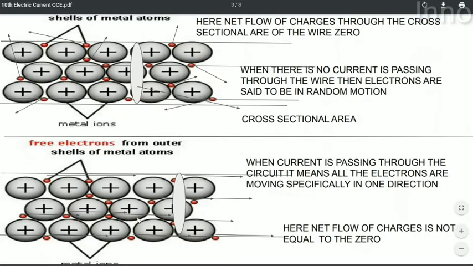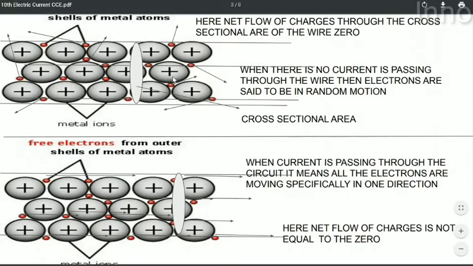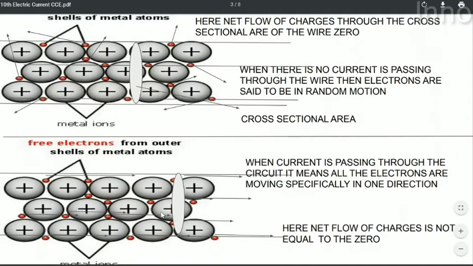This is what actually happens when current is passing in the conductor and when the current is not passing in the conductor. When current is not passing in the conductor, the electrons in the conductor are in random motion. And when the current is passing in the conductor, all the electrons specifically move in one direction. So when the current is not passing through the conductor, the net flow of charges is 0, and when the current is passing through the conductor, the net flow of charges is not equal to 0.